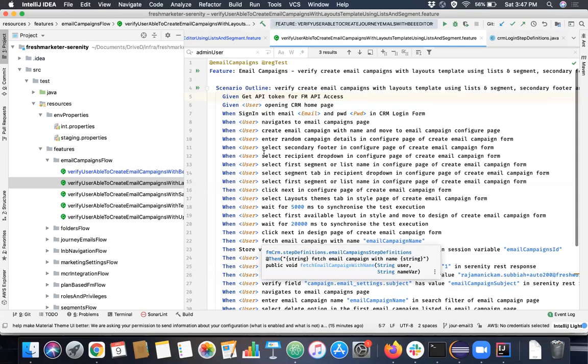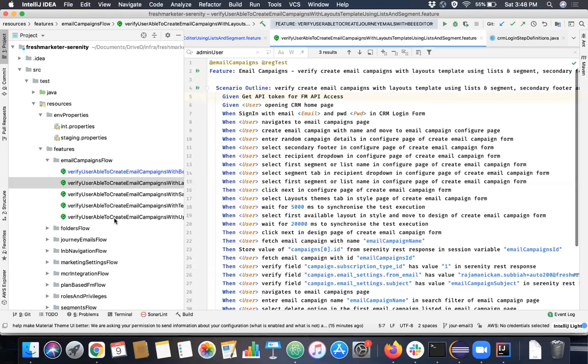When is an action. Given is the condition. When is the kind of if statement. Then is the execution.